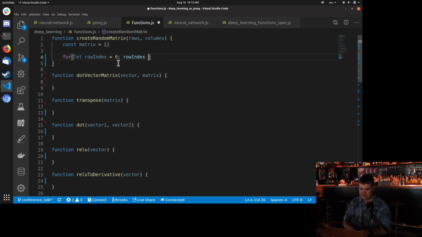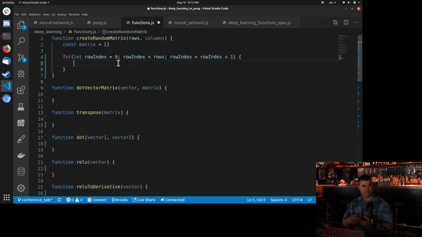Row index is less than rows. And then row index equals row index plus 1. I like to give these a lot better names than just i or a or j, because I get really confused easily, and then everything just goes to hell if I get 2 or 3 for loops deep. Okay, so that's going to be going down.